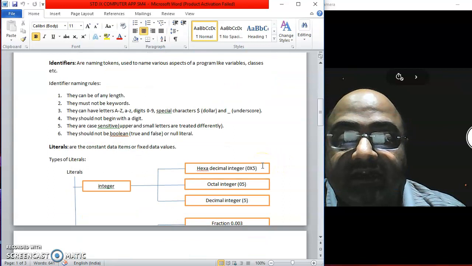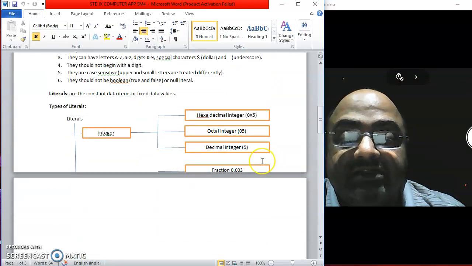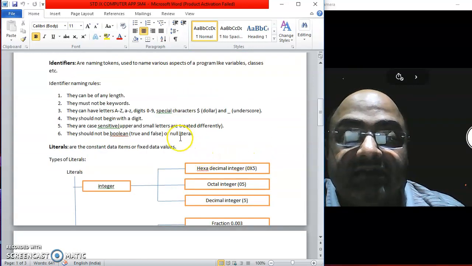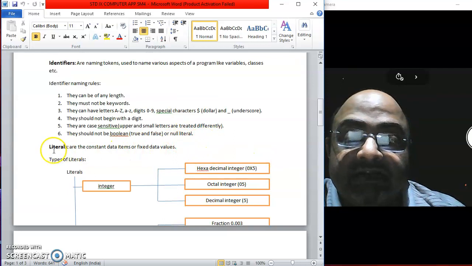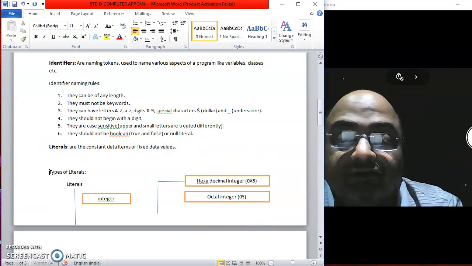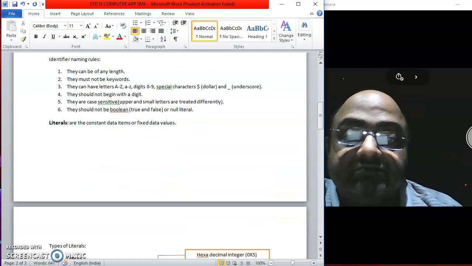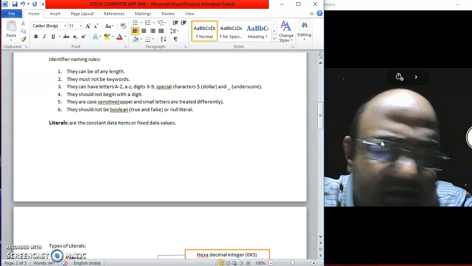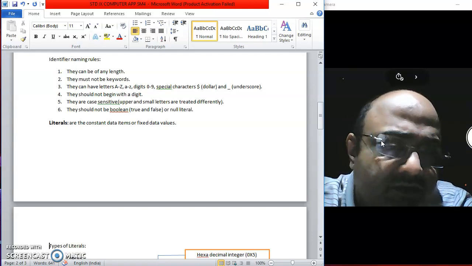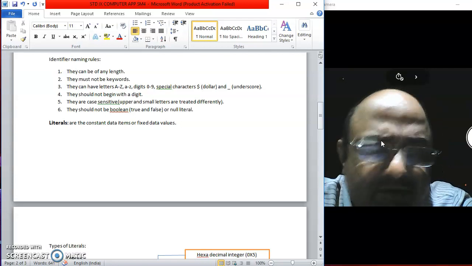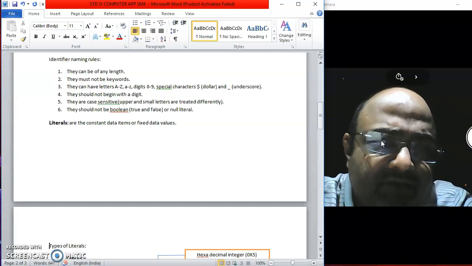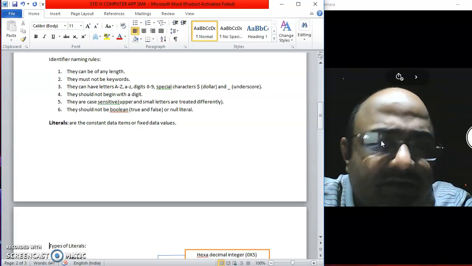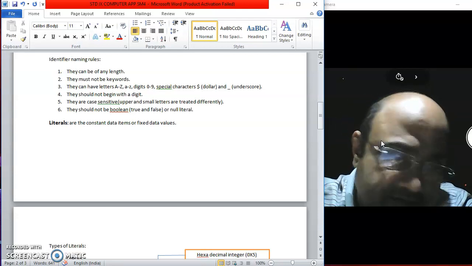Now, apart from identifier naming rules, identifier naming conventions are also there. Okay, now what are identifier naming conventions? Though it is not given in a book, it is always good for you to know what they are. Conventions are something which you may not follow, but if you follow, it is better. Like walk towards your left on the road. This is a convention. It is not a rule. You may or may not follow. But if you follow, then it will be fine.